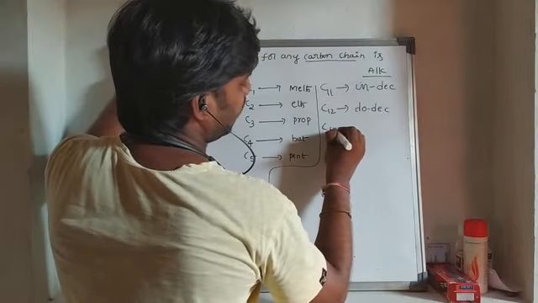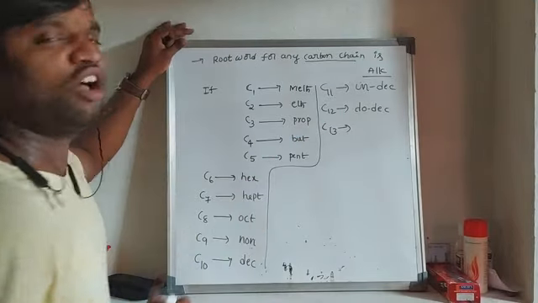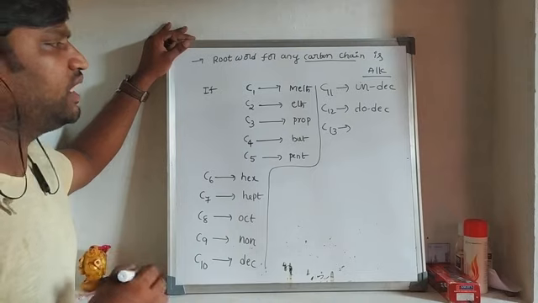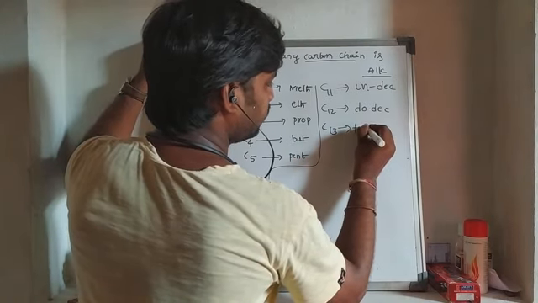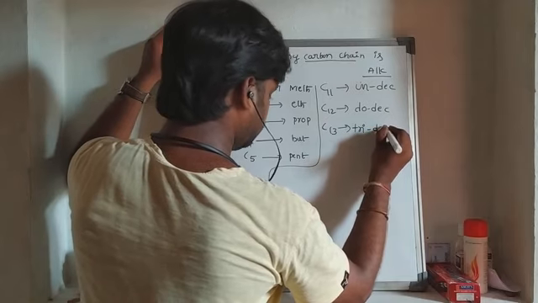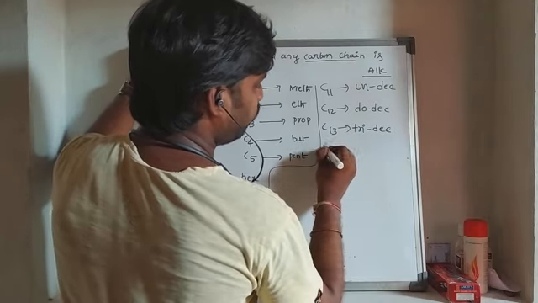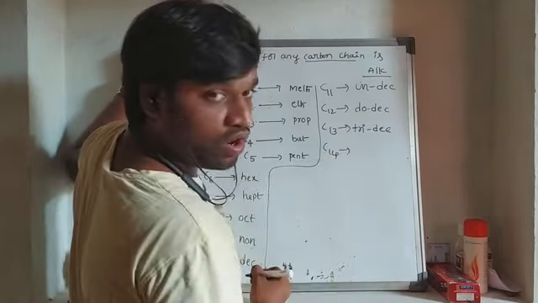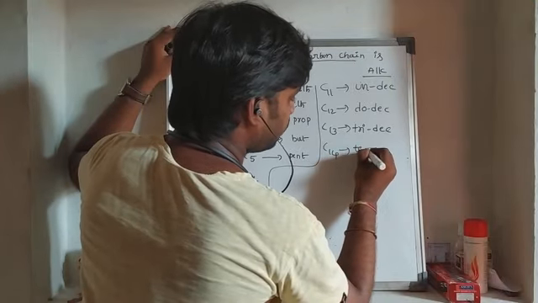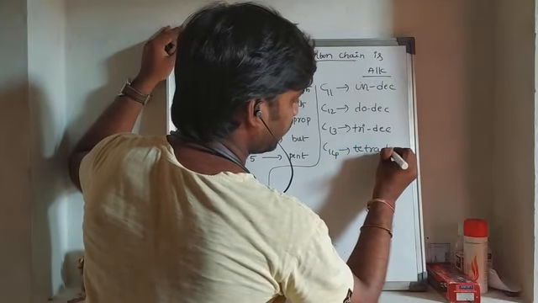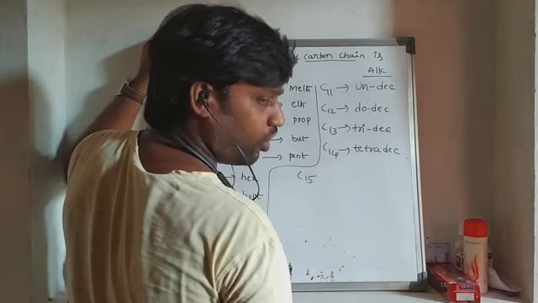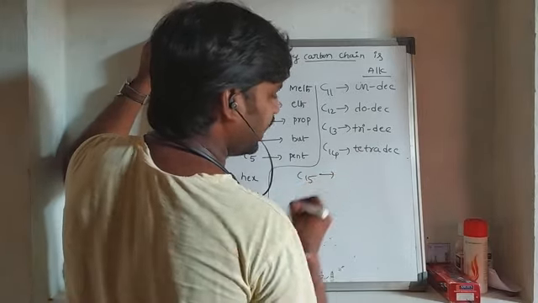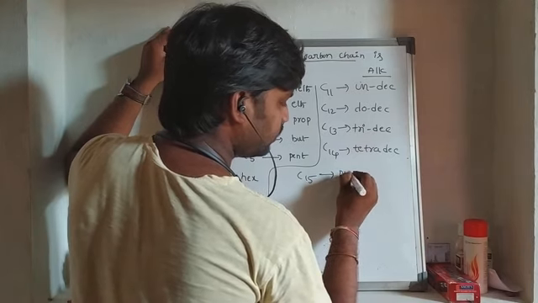If 13 carbon atoms, then it's called tridec. If 14, then it's called tetradec. If 15 carbon atoms, then it's called pentadec.